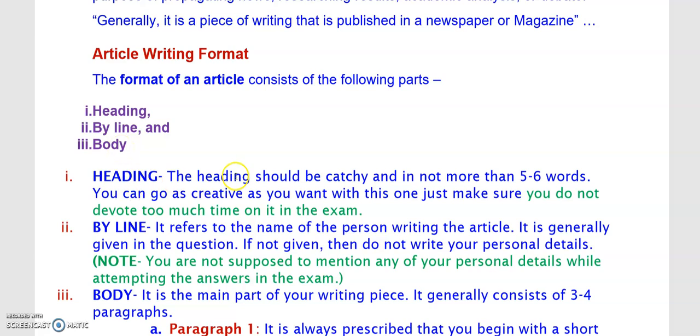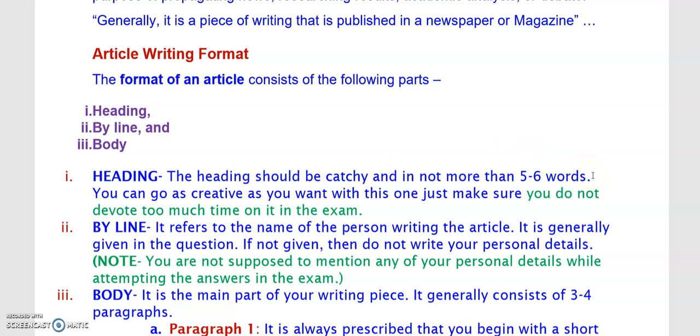Now, what is the heading? The heading should be catchy and in not more than 5 to 6 words. You can go as creative as you want with this one, but just make sure you do not devote too much time on it in the exam. Okay? Now see, this is the heading. It is the very first thing that anyone will see. So it should be catchy. Catchy means something that is attractive, something that when we look at the topic, we will feel that, oh yes, I have to read this article. It must be interesting. But it should not be more than 5 to 6 words.